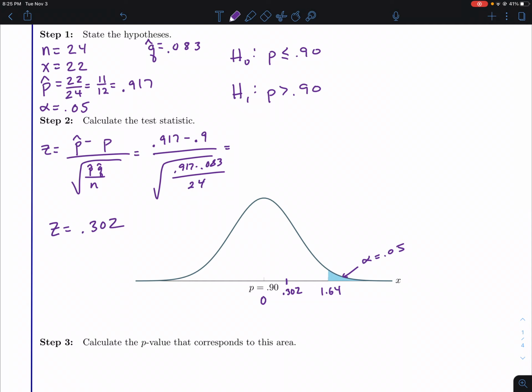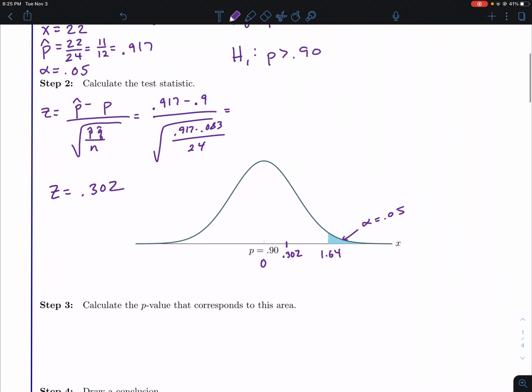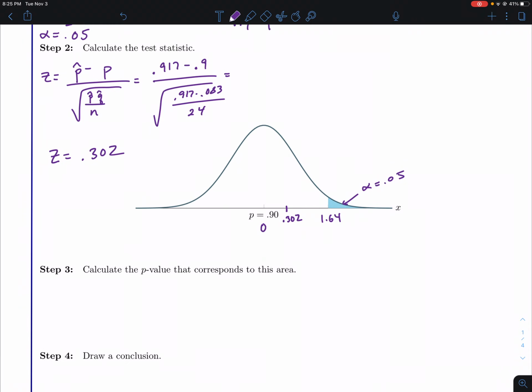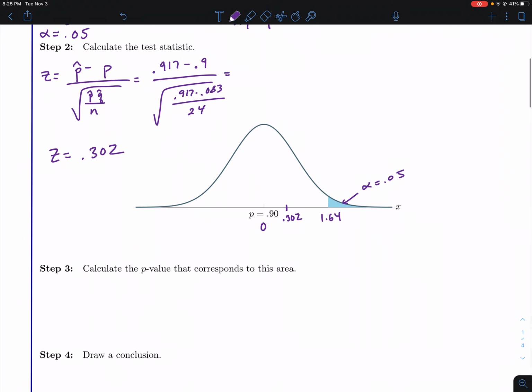So let's test it out just to see, because again, I'm still holding out hope that this actually works, so we'll find out. So now we want to calculate the p-value that corresponds to this area. Since it's an upper one, we're going to do our normal CDF.